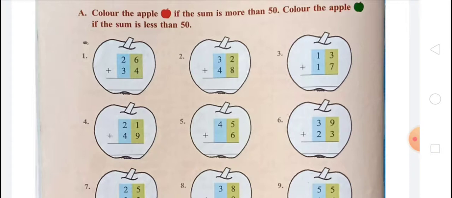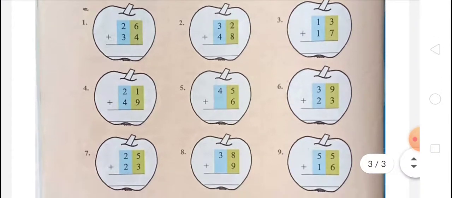Second, 32 plus 48: 2 plus 8 is 10, 0 and carry 1, 3 plus 4 plus 1 is 8, that is 80. So you have to also color this apple green. Question number third: 3 plus 7 is 10, 0, carry 1, 1 plus 1 plus 1 is 3, that is 30. So you have to color this apple red. Question number fourth, 21 plus 49: 9 plus 1 is 10, 0, 2 plus 4 plus 1 is 7, so that is 70. So you have to color this apple green.